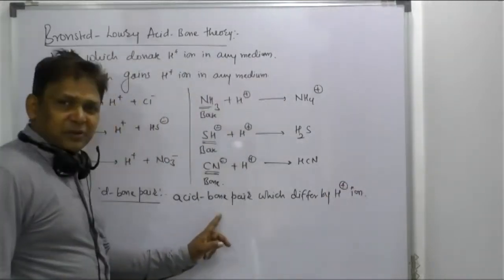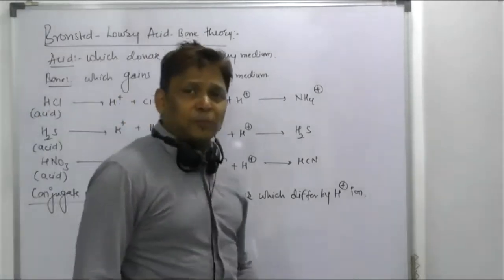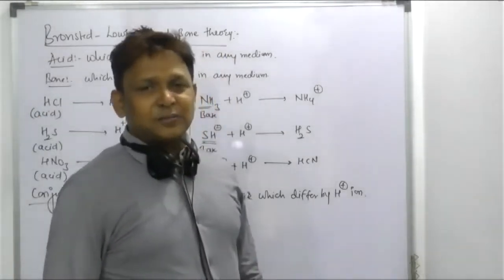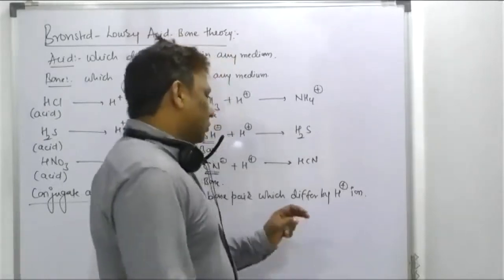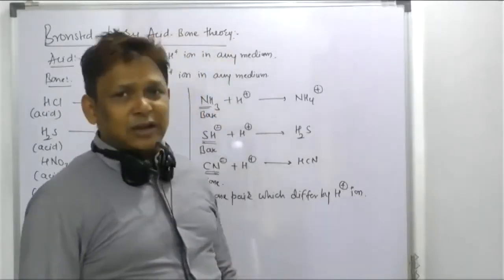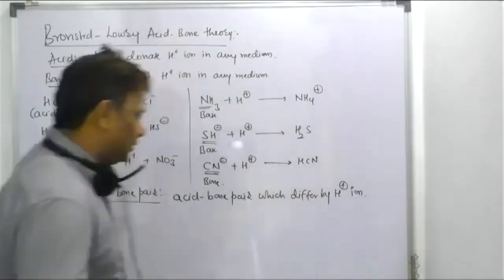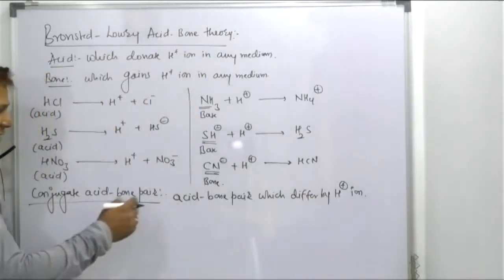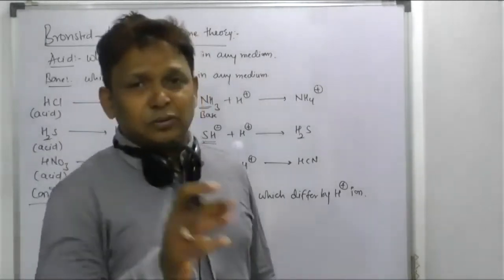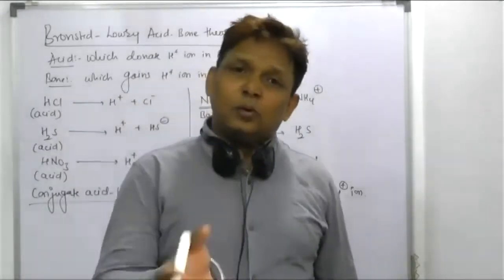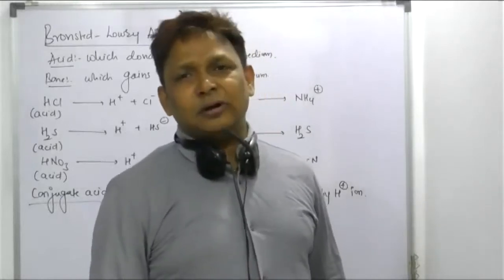Acid and base pair which differ by proton. Do you know proton? Yeah, H plus ion is a proton. Acid base pair which differ by a proton are called a conjugate acid base pair. I'll show the example, don't worry. First I should make you learn what is a conjugate acid and what is a conjugate base.